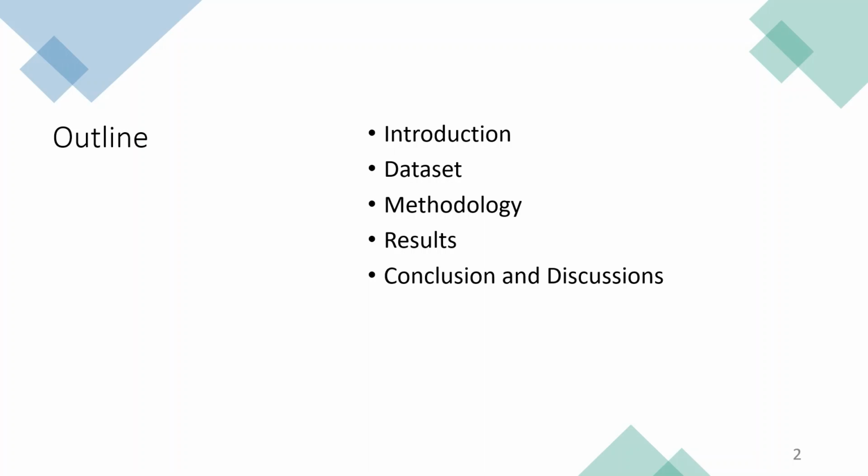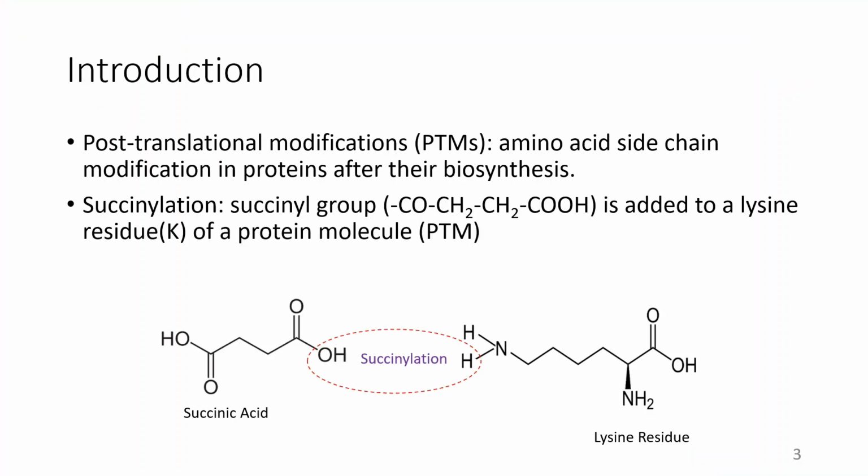This is the outline of the presentation that I am going to present today. Let's begin with the introduction of post-translational modification. Post-translational modification is a phenomenon where amino acid sites are modified in a protein after the translation process, or their biosynthesis.